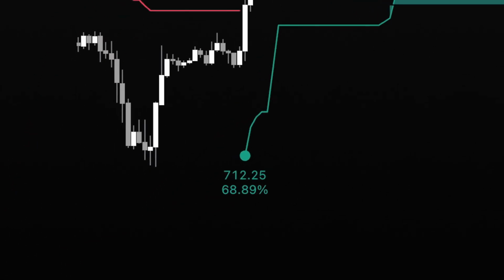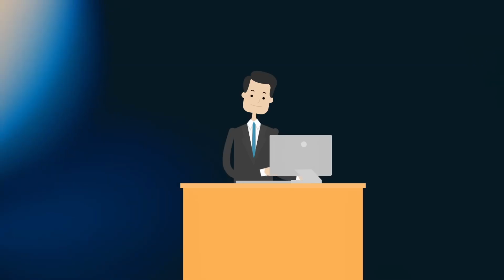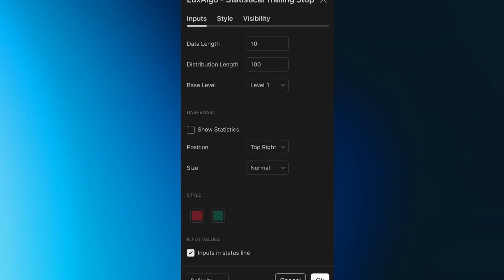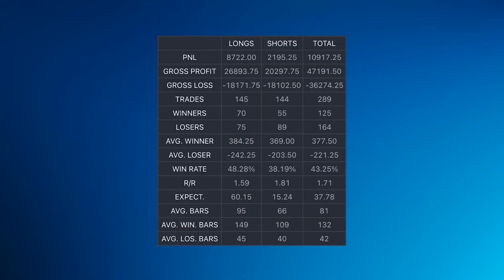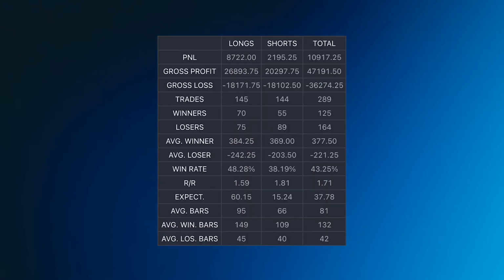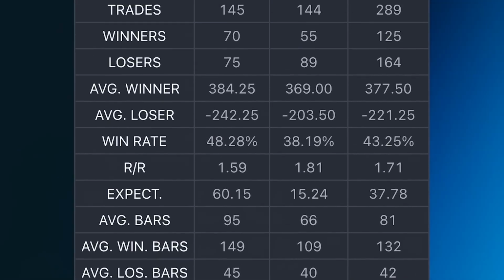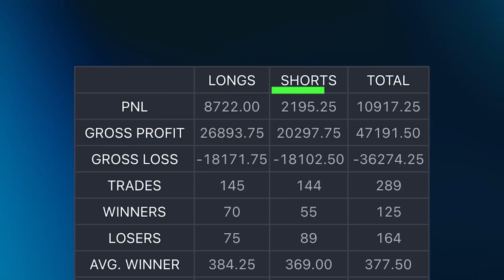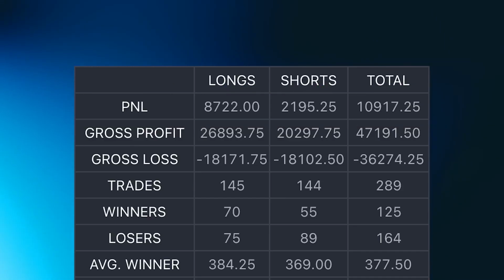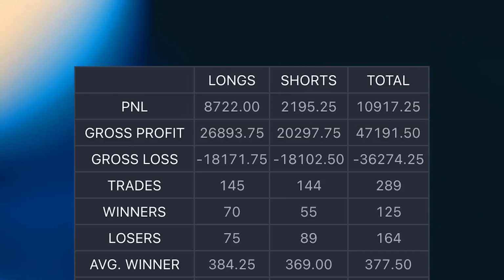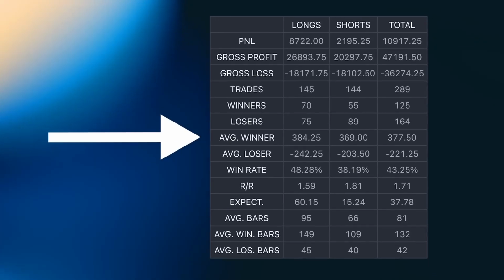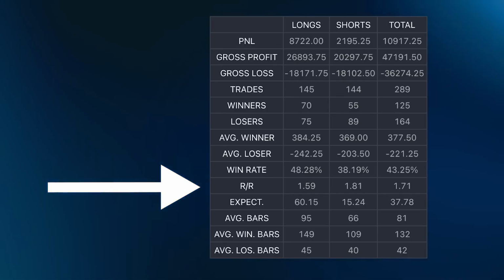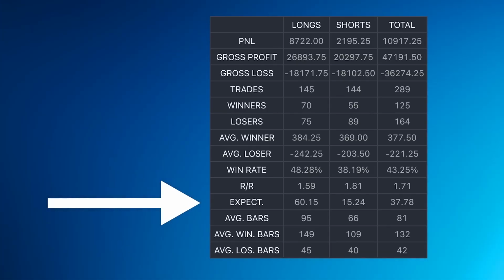And while the labels at the start of the trailing stops are great, we wanted to take it to the next level for traders who wanted deeper insights. Users can go into the settings of the indicator and enable Show Statistics to see a dashboard that will reveal everything under the hood. This allows you to track the historical performance of the trailing stop across assets, giving you metrics such as the total P&L for the asset you're viewing, allowing you to instantly know if the current settings are profitable on this asset. You'll also be able to see the win rate, average win, average loss, risk to reward ratio on both long setups and short setups, the expectancy, and so much more.